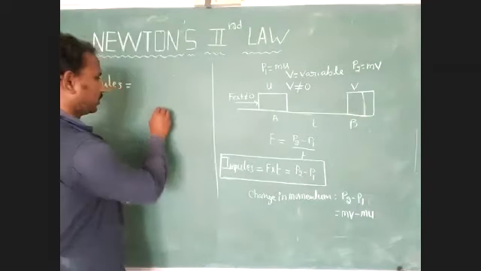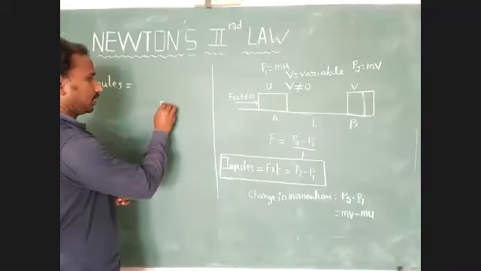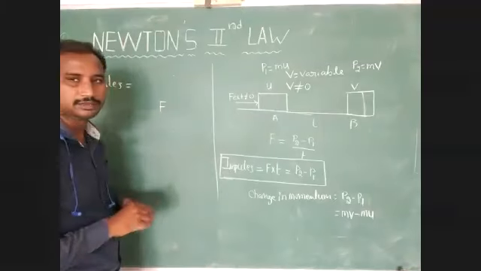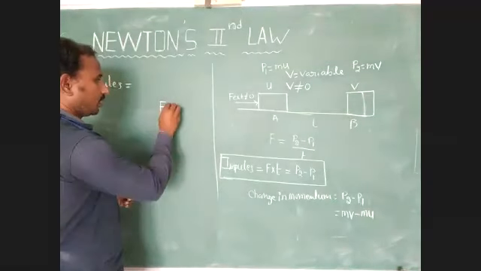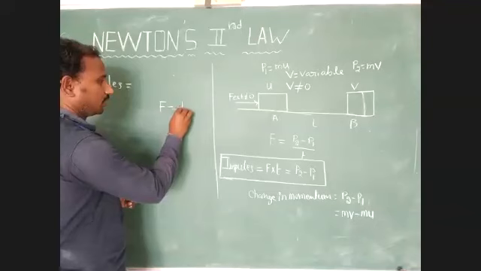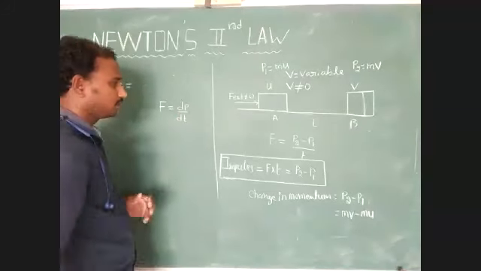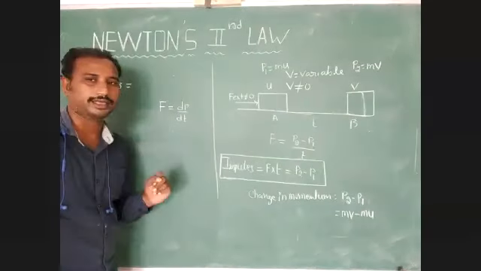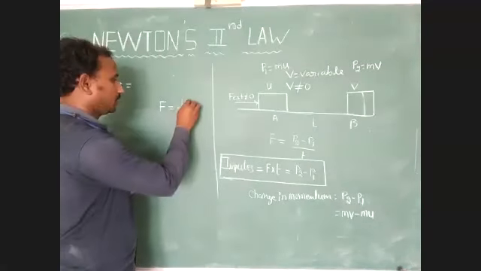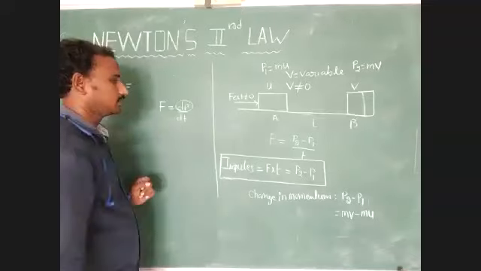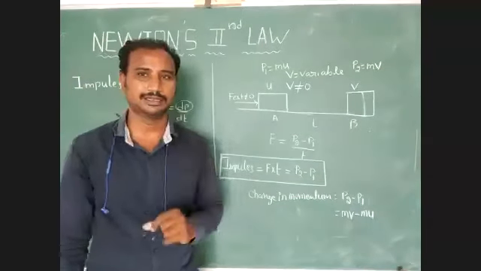How to explain that point? We have to observe here. With the help of Newton's second law, we can explain this point. F is equal to dP divided by dt. Rate of change of momentum is equal to external force. Here, change in momentum is constant.